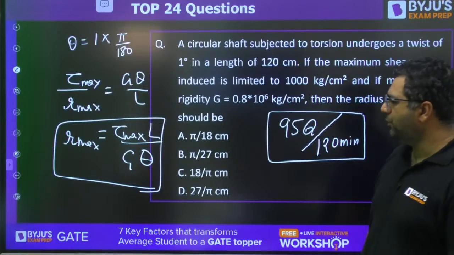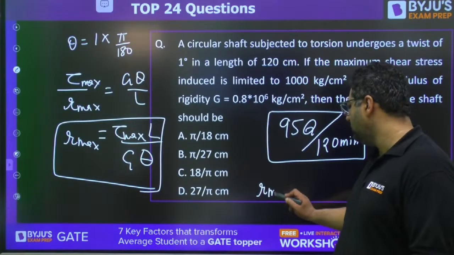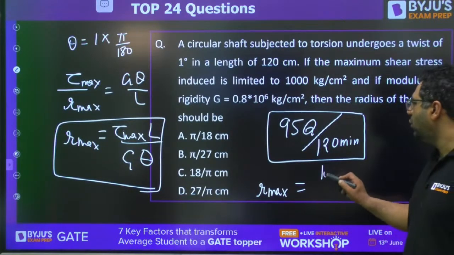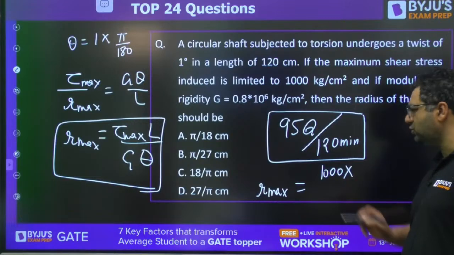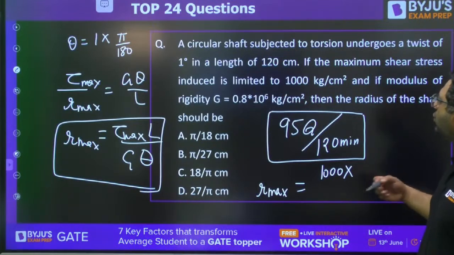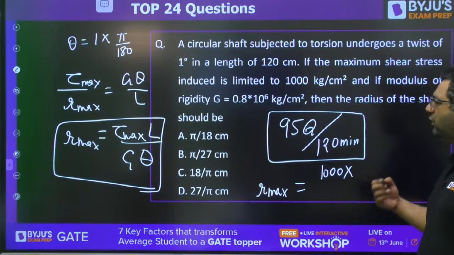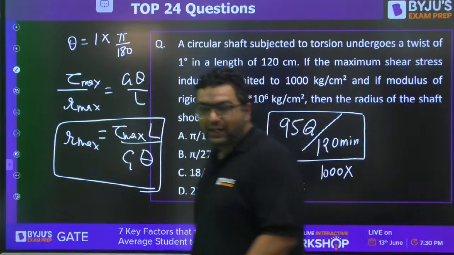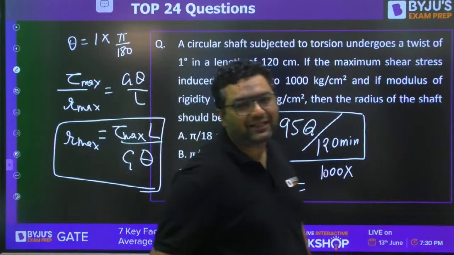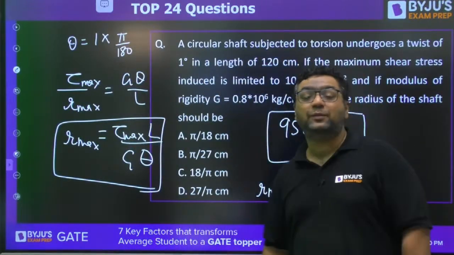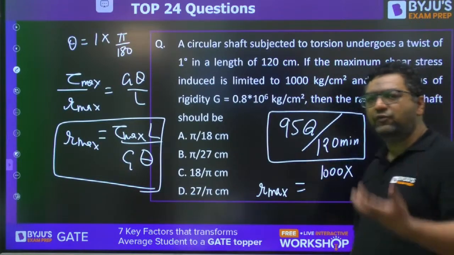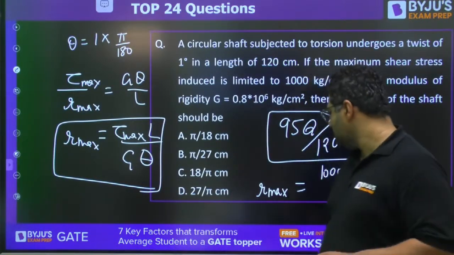Okay. What would be the answer for this question? Tell me that. The radius, tau max, don't worry, but in upcoming sessions we will also have some very good level questions. Because in every session, my target will be to teach you something which you were not aware of before. Like today, you got some explanation of true stress, engineering stress. You got explanation of maximum shear stress theory. You got explanation where everyone had given the wrong answer in 1 to 2 questions. So those kinds of new things will help you. Okay. So what would be the answer?